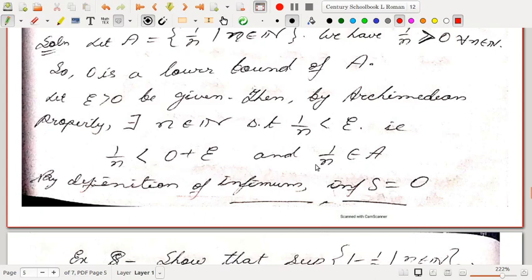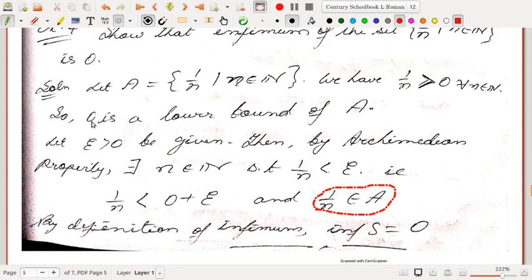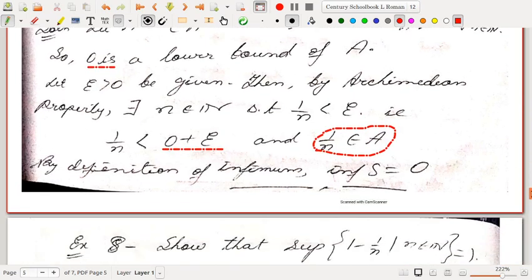But what is 1/n? It is an element inside A. Okay, so if we recall the definition of infimum that I had given in the earlier video, 0 will be an infimum if the first condition is that 0 is a lower bound, and the second condition is that anything greater than 0 is not a lower bound. So that is, 0 plus epsilon is not a lower bound for every epsilon. Okay, and that is exactly what we have shown: given any epsilon, we can find an element inside A which is strictly less than 0 plus epsilon. That means 0 plus epsilon is not a lower bound of this set. Hence, by the definition of infimum, the infimum of A is 0.